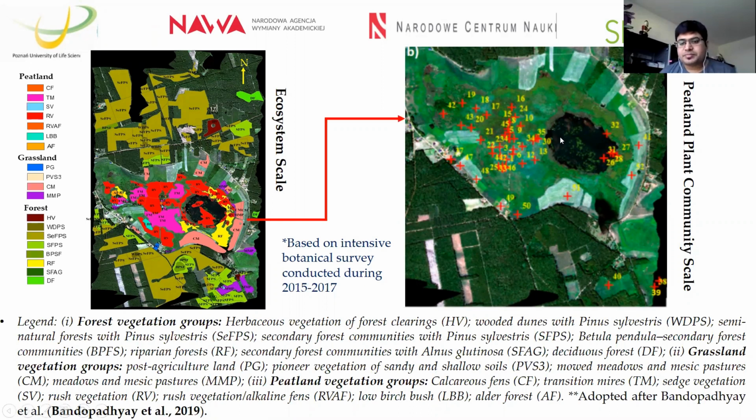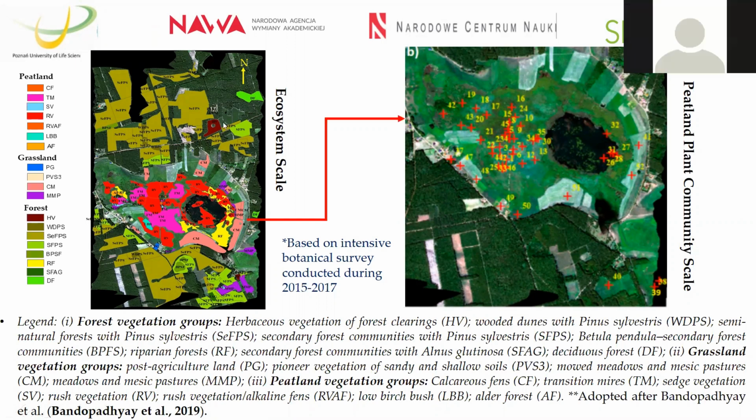On the other hand, with the in-depth botanical survey, the team found unique peatland plant communities, which are mainly located inside the peatland area. So this is the distribution of the different plant communities, and there are a total of 27 unique plant communities located mainly inside the peatland area. So in my first research, I am mostly focused on the ecosystem scale as well as the peatland plant community scale.